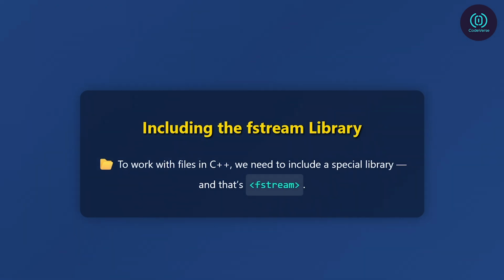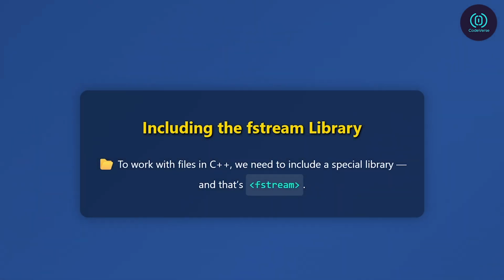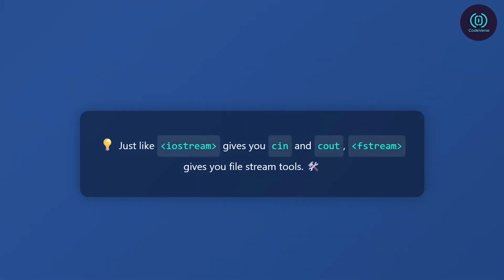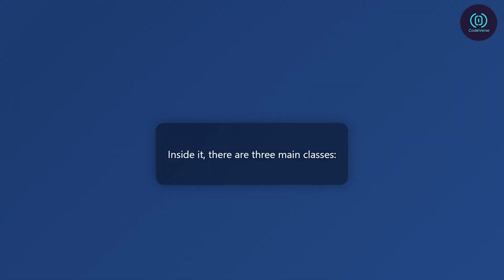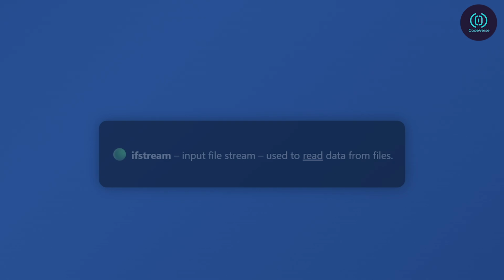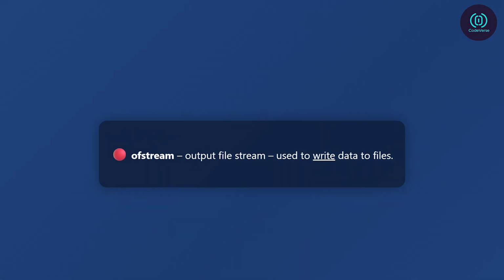To work with files in C++, we need to include a special library, and that's fstream. Just like how we include iostream to use cin and cout, we include fstream to handle files. Think of fstream as your gateway to the file system. It gives you the tools to read from and write to files stored on your computer. Inside this library, there are three main classes: ifstream, short for input file stream, used for reading from files. Ofstream, short for output file stream, used for writing to files.